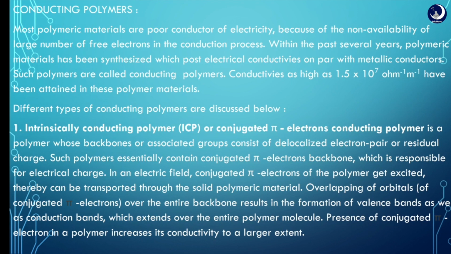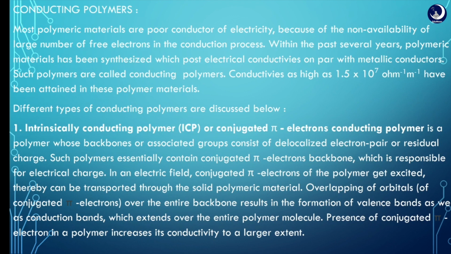First one, intrinsically conducting polymer, or conjugated pi electron conducting polymer. These have mainly conjugated pi electrons, and they conduct electricity by excitation of conjugated electrons inside the structure of the polymer.